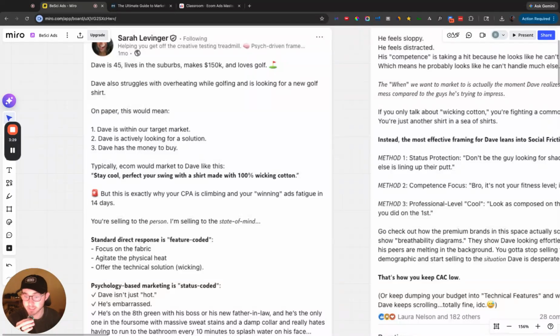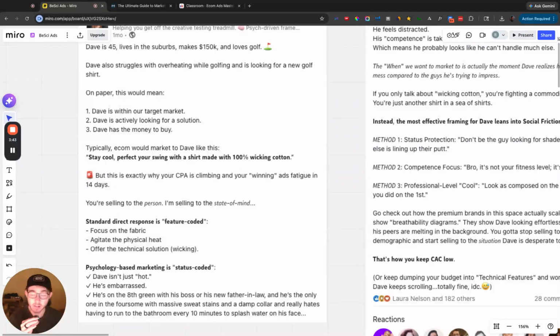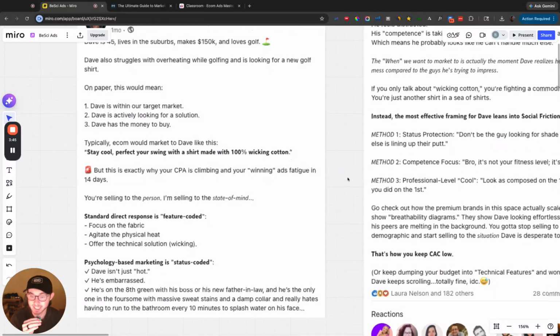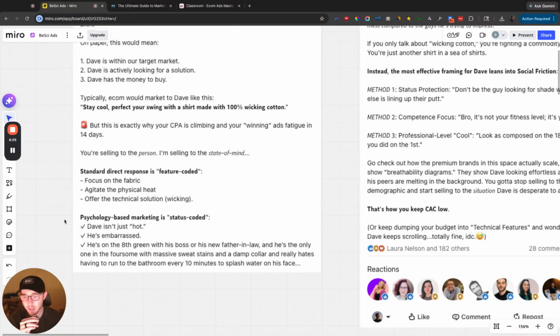So a lot of brands are going to go out and say, wow, stay cool, perfect your swing with a shirt made with 100% wicking cotton. That's not fundamentally wrong. There's nothing bad about it, but it's not really going to make the sale. Any brand, especially brands competing from China, can say exactly the same thing. Anybody can say that. If we look at it from a standard direct response perspective, you're just going to focus on the fabric, try a little bit of a problem-match solution, offer a very technical, feature-based benefit. Well, what you want to do is actually look at his psychology. So Dave is not just hot.